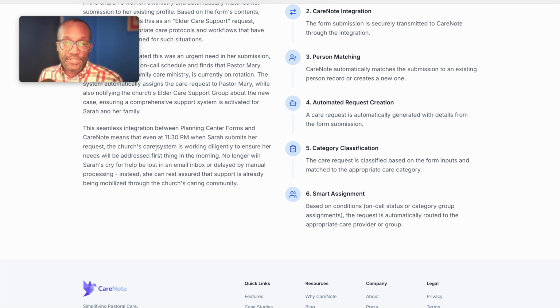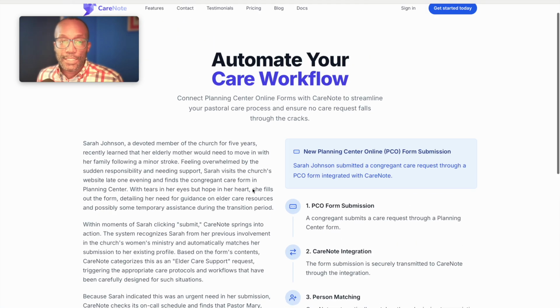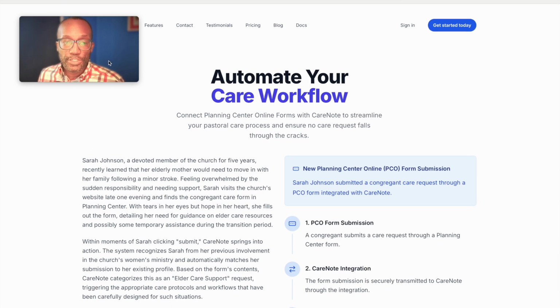All of that happens even though Sarah puts this form in at 11:30 p.m. So when you come in and get your daily beacon report from CareNote at 6 a.m., and you check your email at 8 or 9 with your coffee, you now see there's a request that's been assigned for Sarah. You have all the details. You can get to work. Let me show you how this actually looks in CareNote.